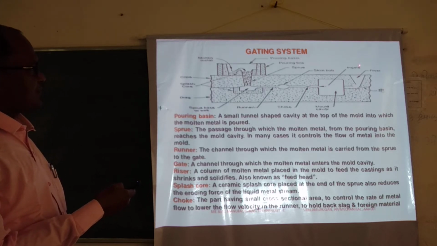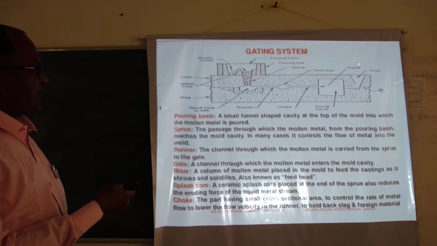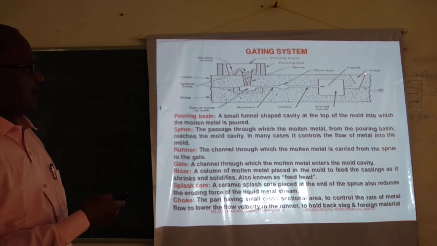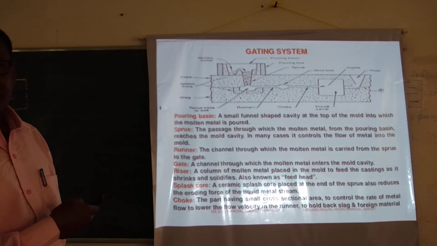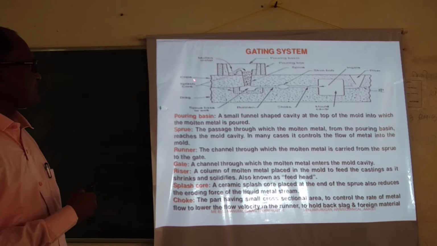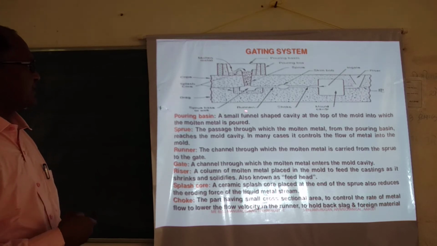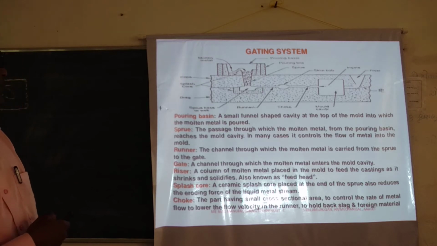Again it comes through the riser. When the molten metal you are pouring from this end comes to that end, you come to know that the whole mold cavity is filled up with molten metal. So these are the various components of the casting process, and one by one we are going to discuss them.